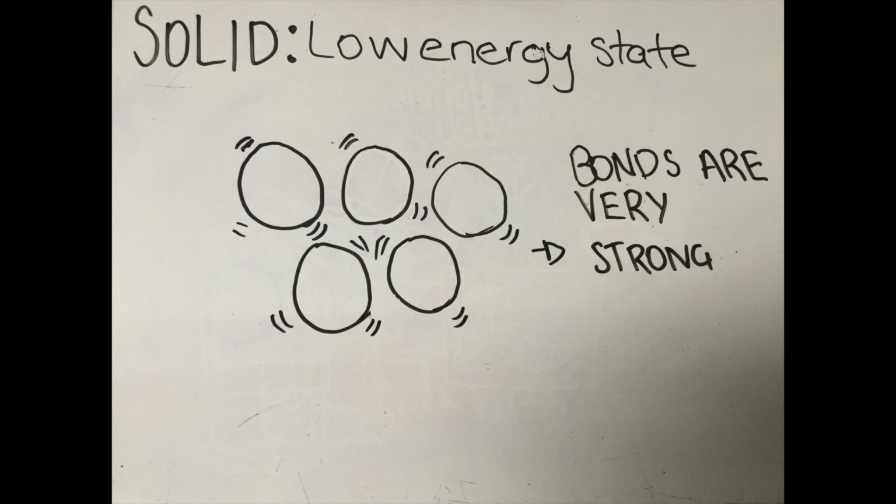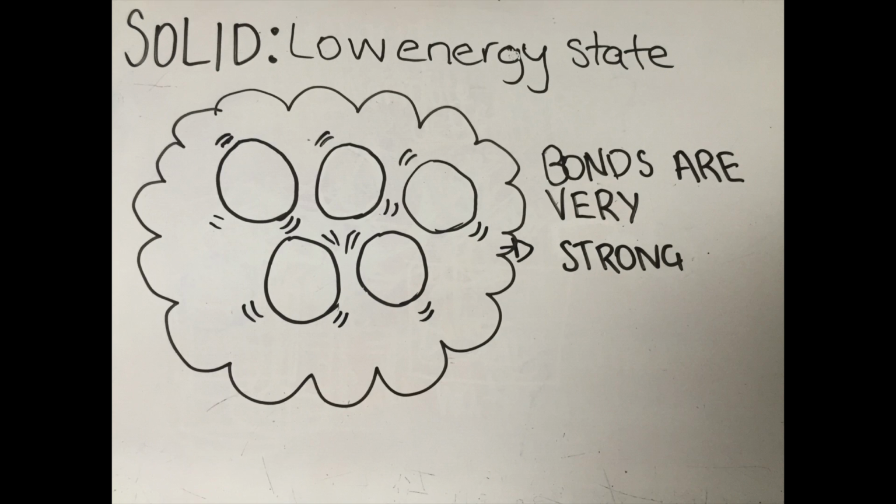The particles in a solid are always in a low energy state, which means they don't have enough energy to fight the strong attractions between them. Therefore, the bonds between the particles are very strong. Because of this bond, solids have little space between the particles. Those bonds cannot change even if external force is applied. Therefore, solids have definite volume. A solid's shape can only change if there is an external force applied. Therefore, they also have a definite shape.